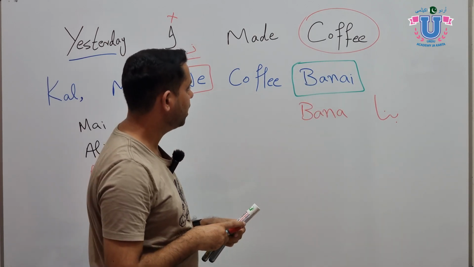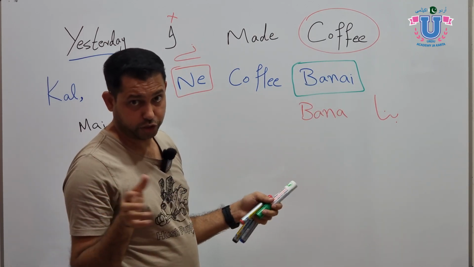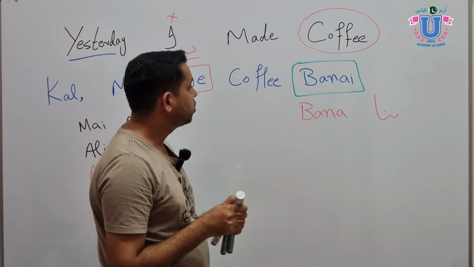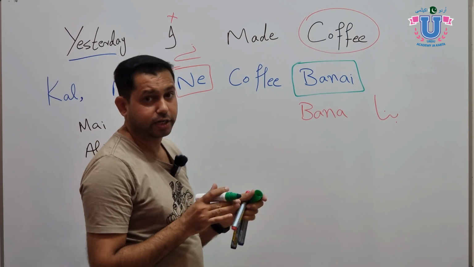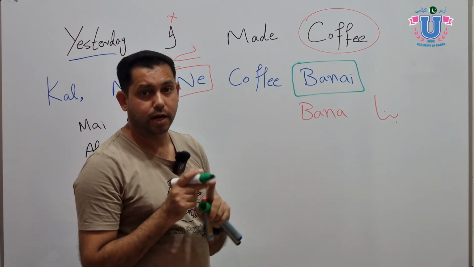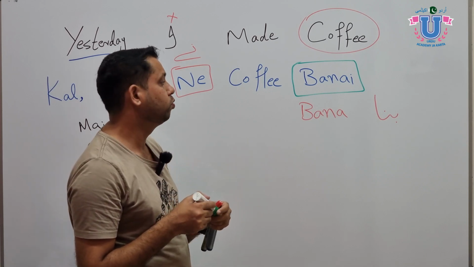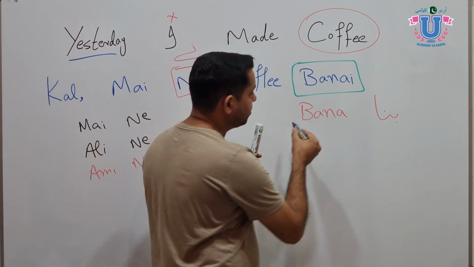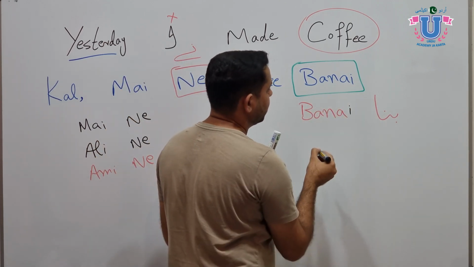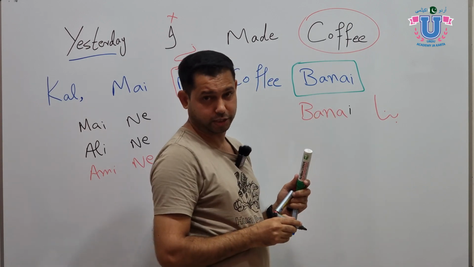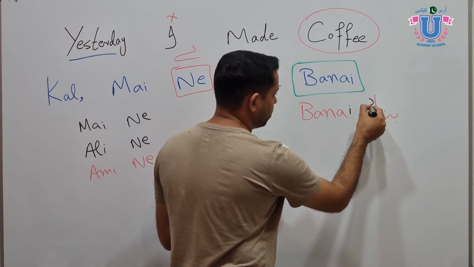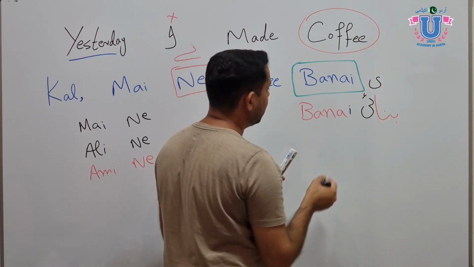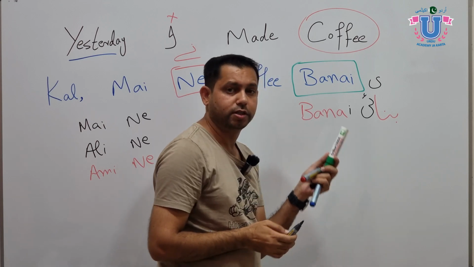Okay, now let's learn the past tense conjugation. Today we will only learn the feminine. If you're talking about an object which is feminine, we add I to the root of the verb to conjugate it into the past form. Make is bana; you just add I and it becomes banai for the past. In Urdu script we put choti ye with hamza, or sometimes just ye, it depends. So bana will be banai for the past tense.